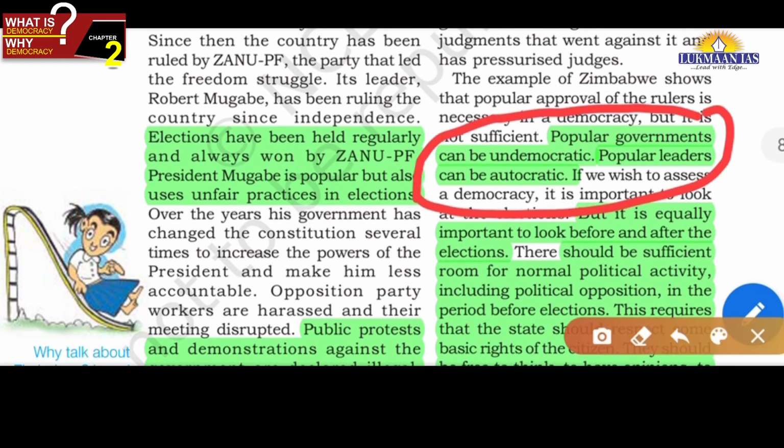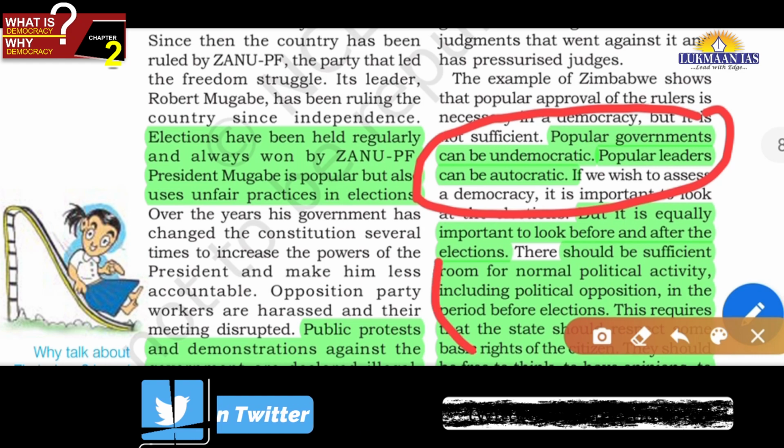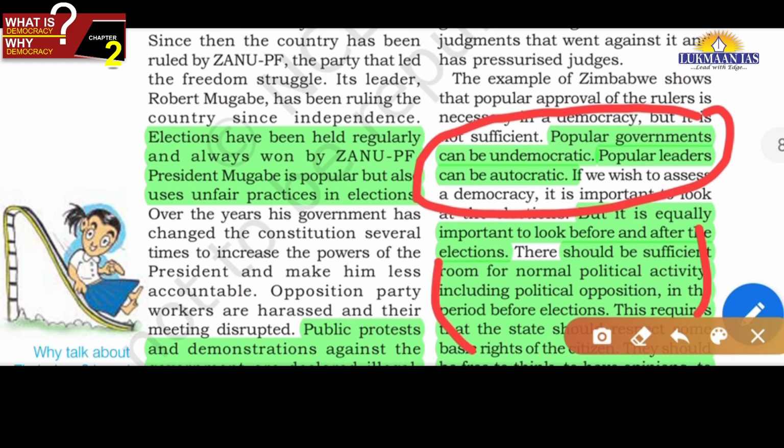is elected by the people. That simple definition. Okay. Even this is the case. Even then the ruler can become undemocratic. Why? Because he is curtailing the basic political rights of the citizens, friends. Okay, so in fact in this we are going to see that before election and after election.